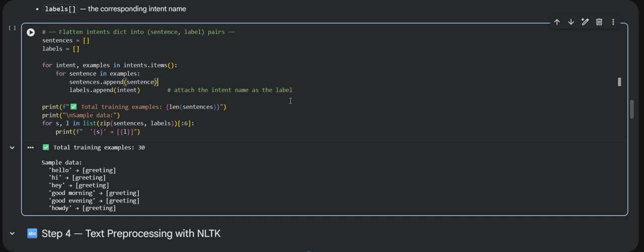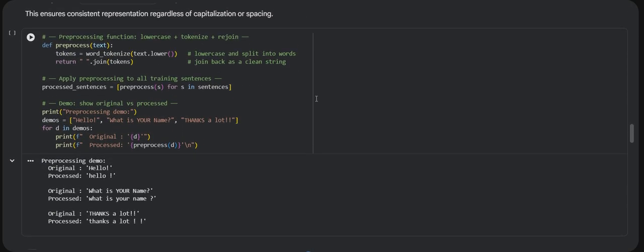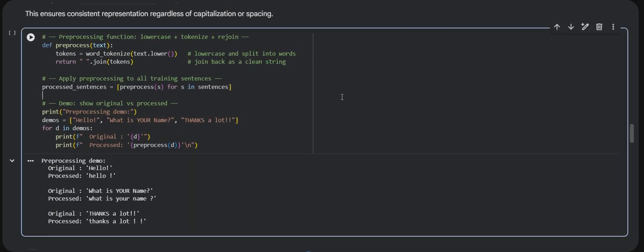Okay, now we are moving to step 4. We are implementing text preprocessing with NLTK. First, we convert the input into lowercase using the .lower function. So Hello with a capital H and hello with a small h are treated the same. Second, it calls word_tokenize to split the sentence into individual words. For example, what is your name becomes the list: what, is, your, name, and a question mark. Finally, it joins those tokens back into a clean string.